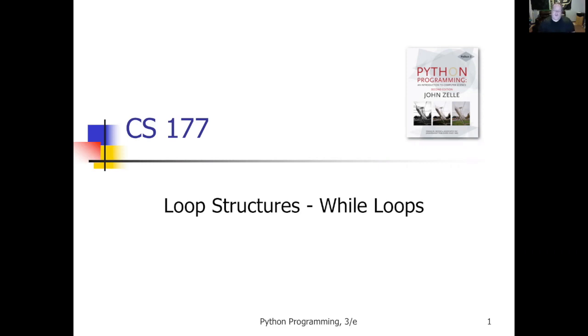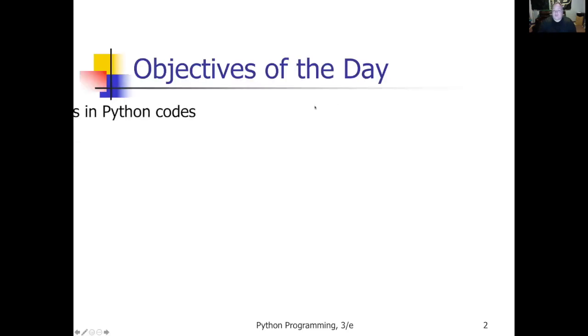This is for when we need to repeat a series of commands, but we don't know how many times it's going to be. In a for loop, you have a specific number of times it's going to be repeated, and you know that number when you start the loop. In a while loop, you have no idea. It might repeat 5 times. It might repeat 5 million times. You're going to repeat until a condition changes that tells Python when to stop repeating.